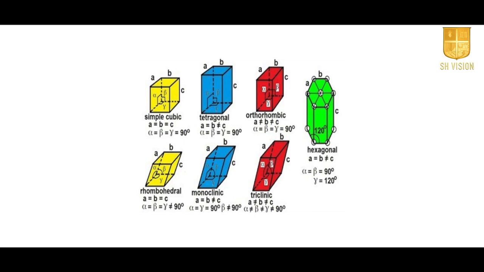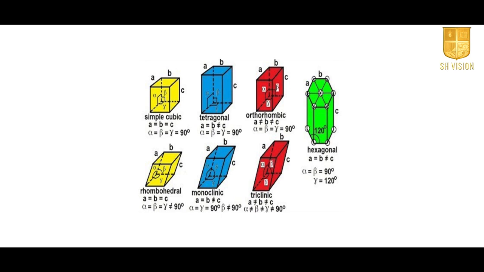And in orthorhombic, A is not equal to B not equal to C, and alpha is equal to beta is equal to gamma is equal to 90 degrees. And in tetragonal, A is equal to B but not equal to C, and alpha is equal to beta is equal to gamma is equal to 90 degrees.